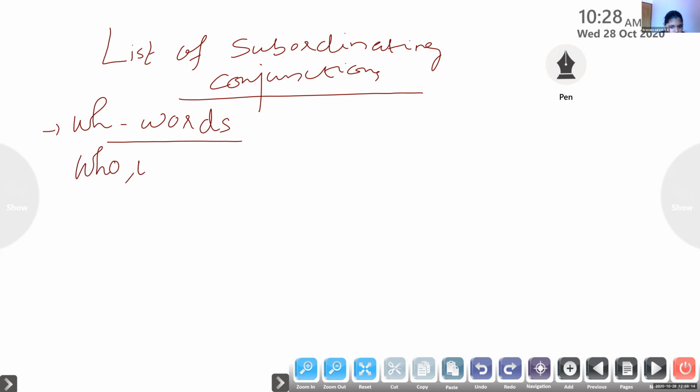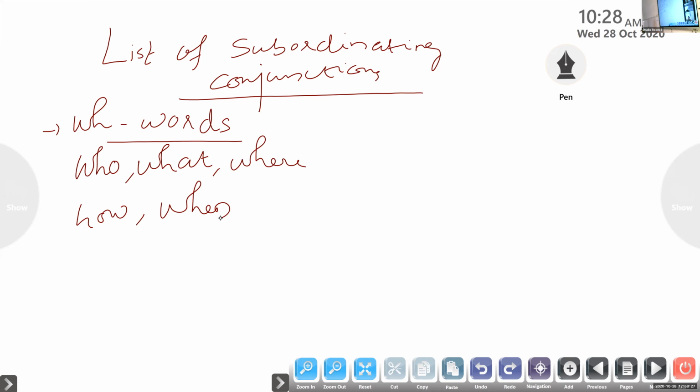All the question words like who, what, how, where, why, when, which, whom, etc. These WH words are also used like conjunctions. They are subordinating conjunctions.